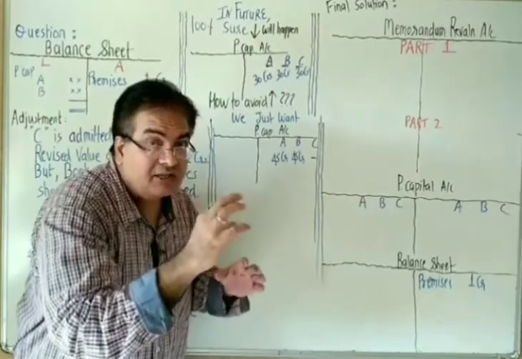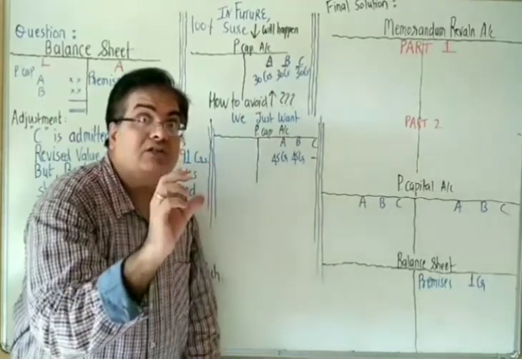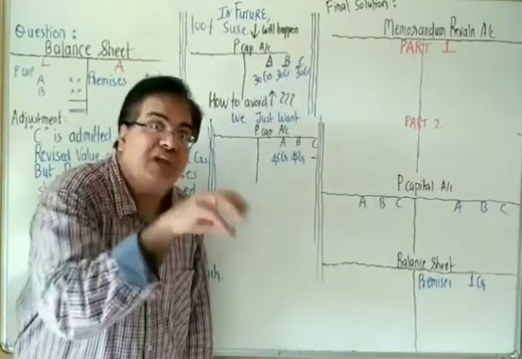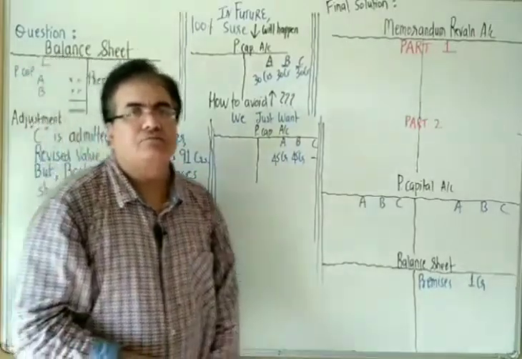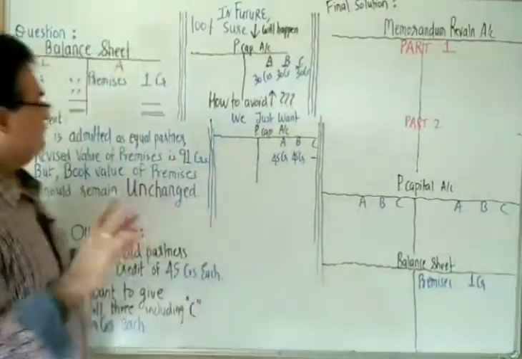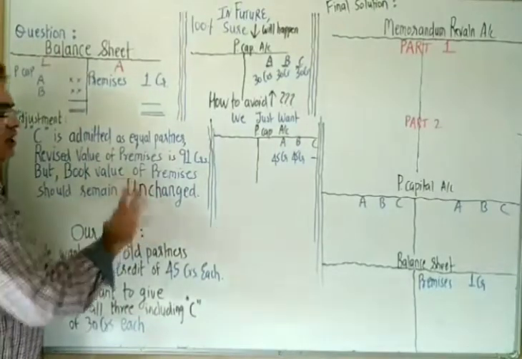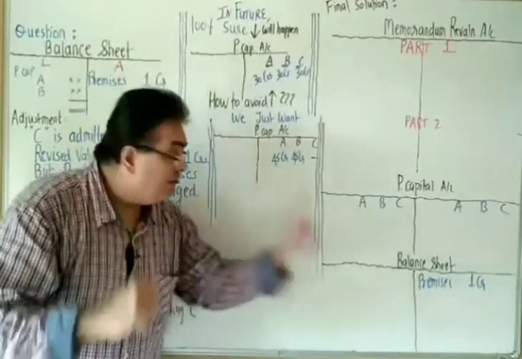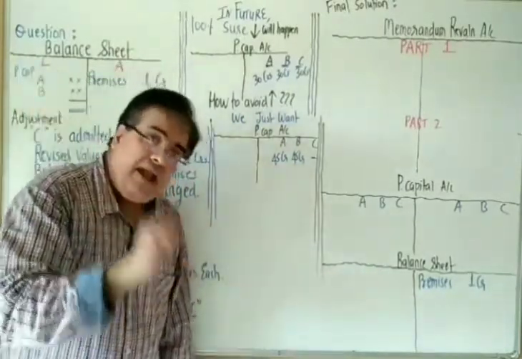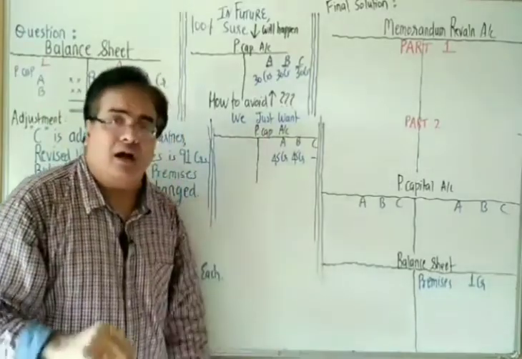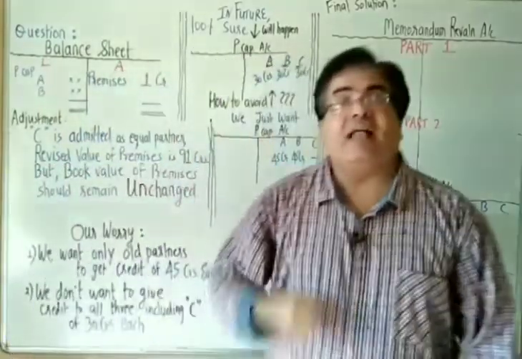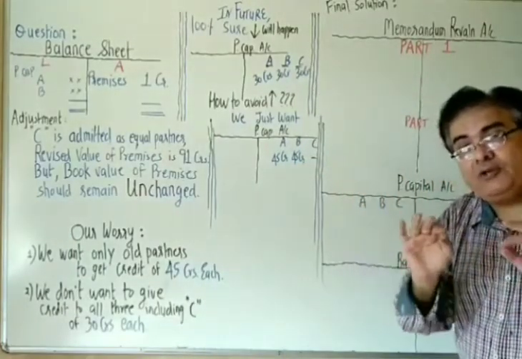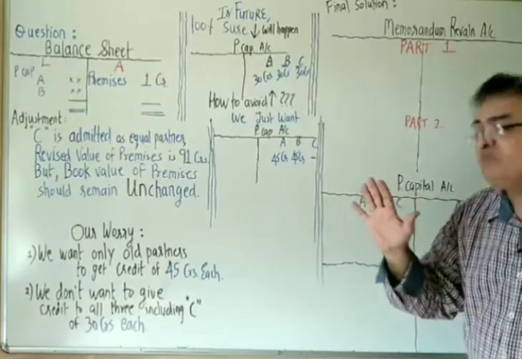But now C has become a partner. C will also ask for that hike in the value of premises. He will also ask for the share in that hike of 90 crores. Question says unchanged. So keep it at 1 crore, no problem. Okay, question says keep it. But my worry is, if we keep it like this even after C is admitted, then in future whenever revaluation happens, according to the deed, that hike of 90 crores should be distributed among all three.